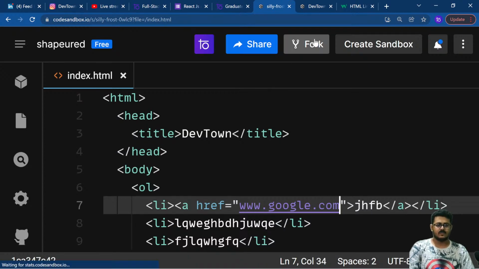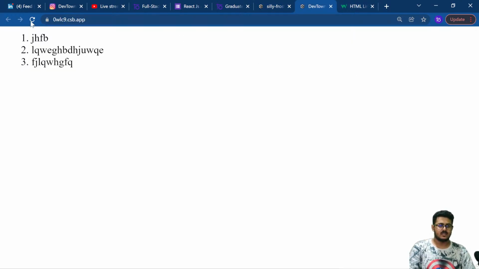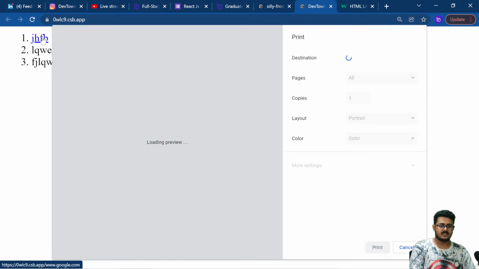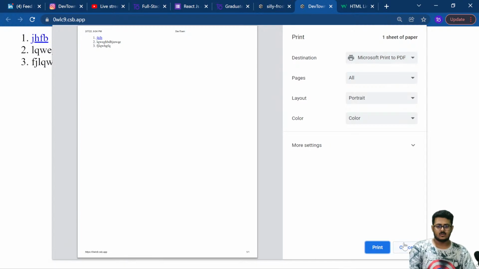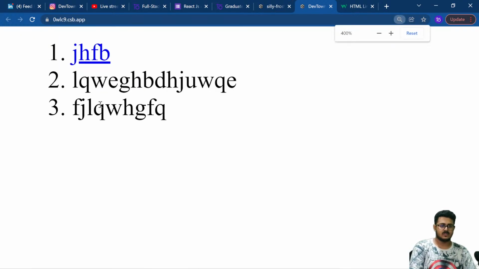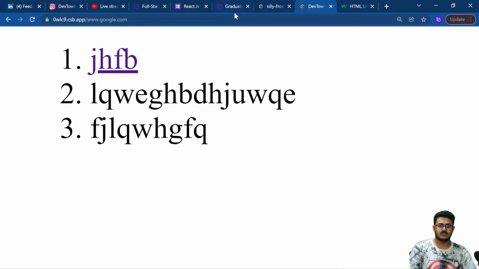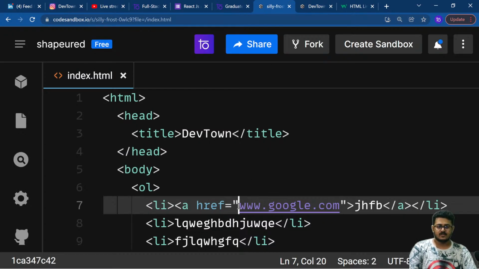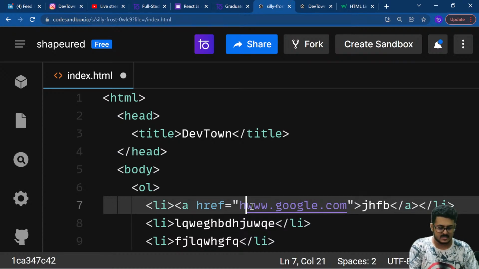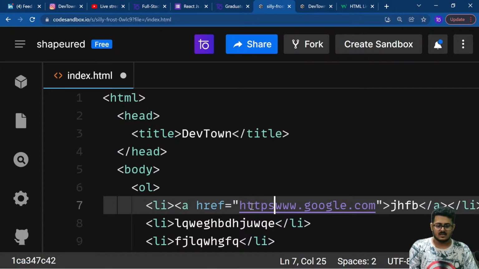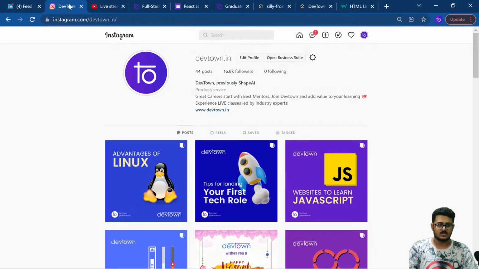We'll save it, go back to our website, and reload the page. As you can see, your JHFB has converted into a link. I'm clicking on this link, it should take me. Okay, so instead of writing www.google.com, write https, slash, google.com. That would work, according to me. Let me just check.